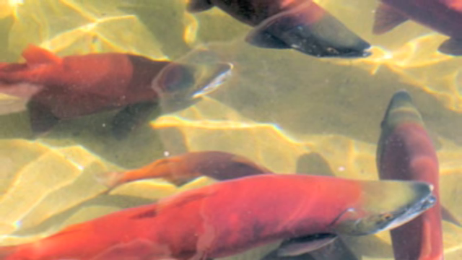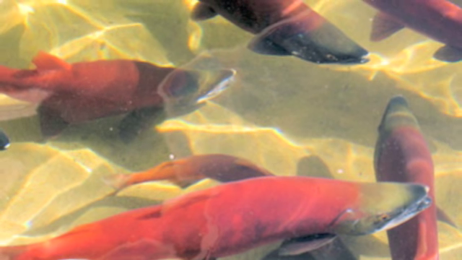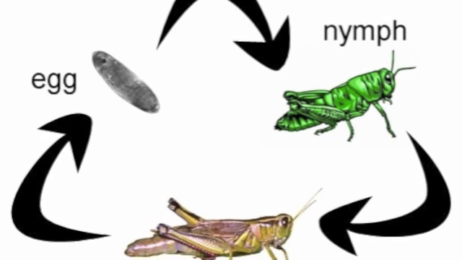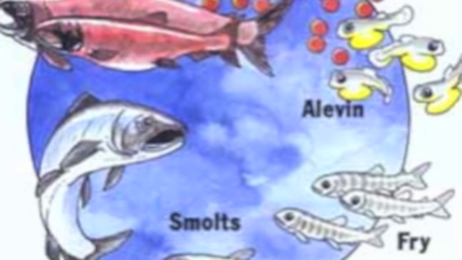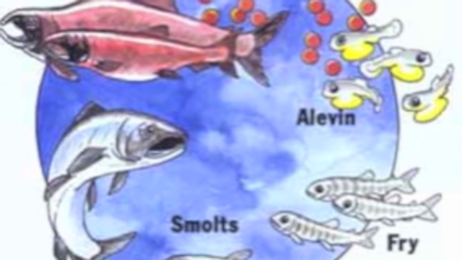The salmon's life cycle is also different from the grasshopper because it has an extra stage after it becomes an adult called spawner. The amount of time for each life cycle is also different. The grasshopper only takes a few months to reach the final stage, whereas the salmon takes many years to get to their final life cycle stage.